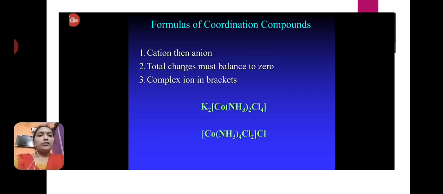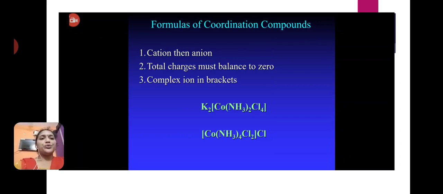Next, formulas of coordination compounds. Here some rules are there to give the name to the complex compound. First we have to write the cation, then the anion. The second point is that total charges must balance to 0. The complex ion is written in brackets.